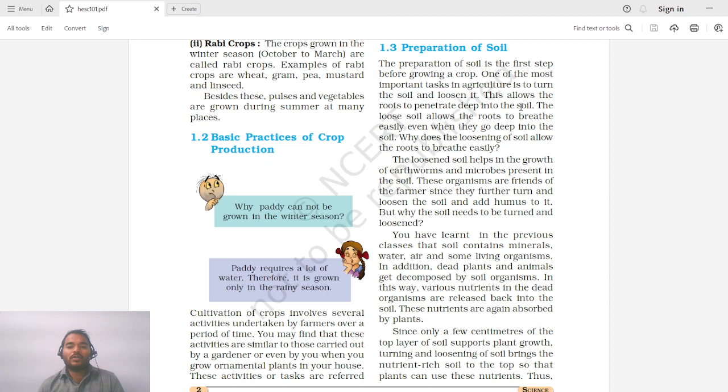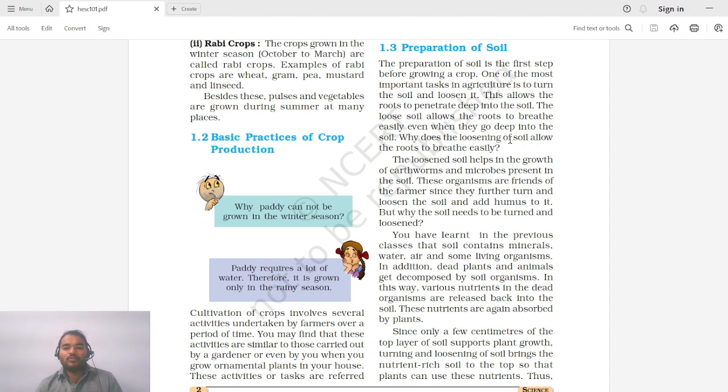So why are we doing this loosening of soil? This is because whenever we are sowing seeds in the soil, these seeds will sprout and its roots have to go deep into the soil to get moisture and water. So in order to facilitate the deep penetration of these plants, the soil is loosened. The loose soil allows the roots to breathe easily even when they go deep into the soil. So as these roots penetrate deeply into the soil, they get enough food and oxygen to breathe.